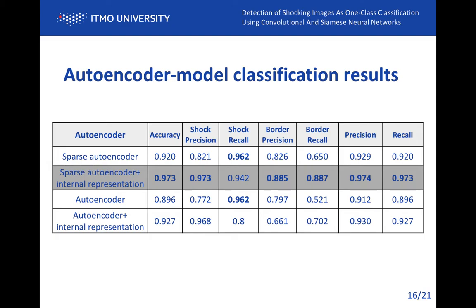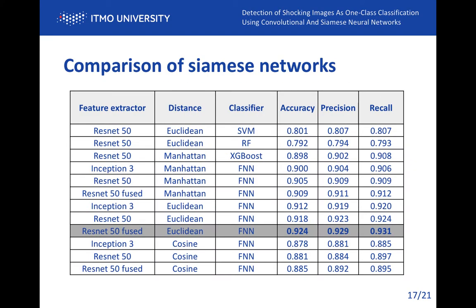Sparse autoencoder can store a large amount of information in its internal representation and improves the basic solution with respect to all metrics. As can be seen, the sparse autoencoder using internal representation showed the best performance. As a result of all experiments, the feed-forward neural network proved to be the best classifier for the Siamese network, so the table shows only the results of the best models using other classifiers for comparison. As can be seen from the table, the Siamese network with ResNet-50 fused as the feature extractor, the Euclidean distance, and a feed-forward neural network as a classifier was the best.